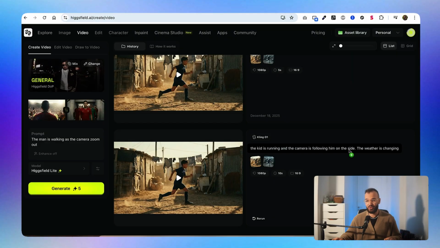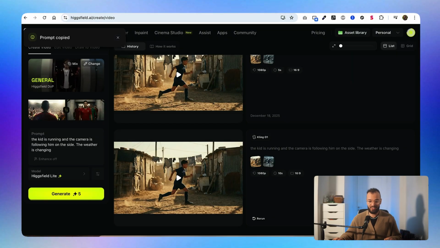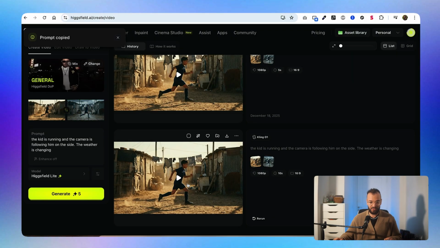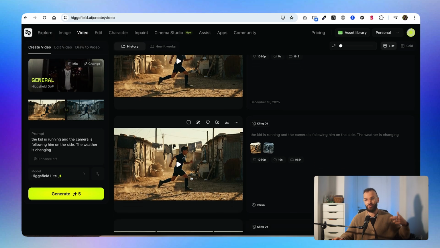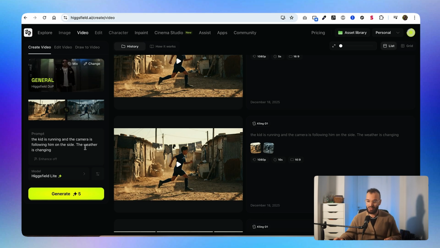Oh, and obviously I need to show you guys the best transitions, which were actually so easy to do. This one is basically a transition where the kid is running on the side and you can see him growing up at the same time, the seasons passing by, so that you can feel the time passing by. And it was really easy to do.